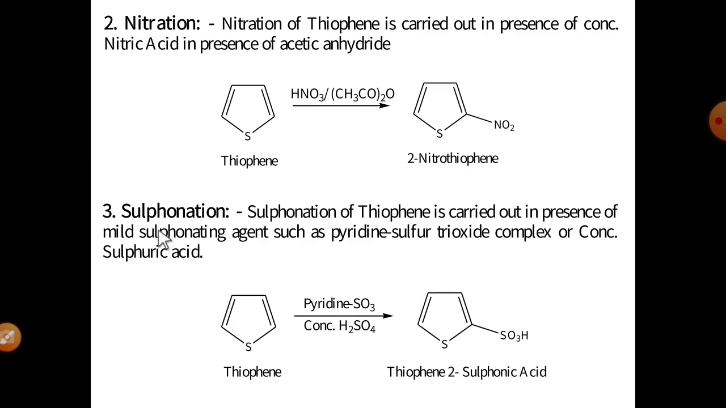Third, sulfonation. Similarly, the sulfonation of pyrrole and furan is carried out in the presence of pyridine sulfur trioxide complex. But in the case of the thiophene molecule, the sulfonation is carried out in the presence of the first reagent, pyridine sulfur trioxide, as well as concentrated H2SO4. Okay, it gives the product thiophene-2-sulfonic acid, meaning the substitution of the sulfonic acid group takes place at the second position.